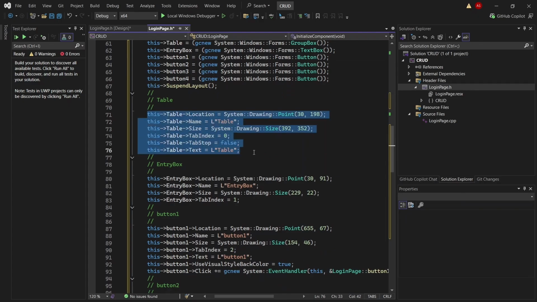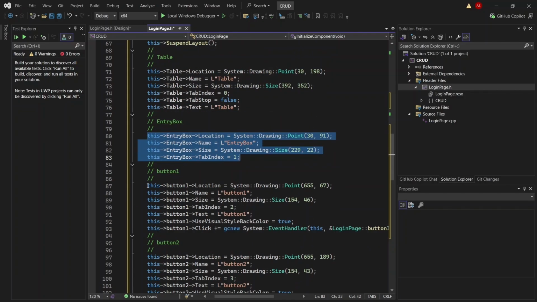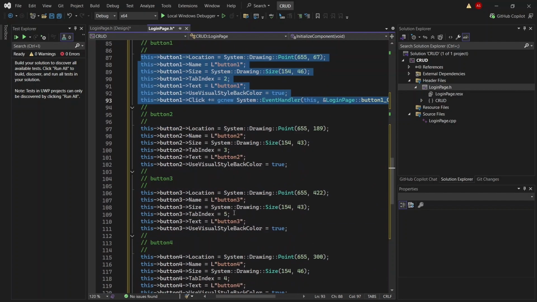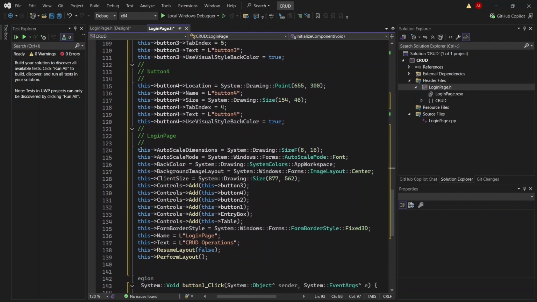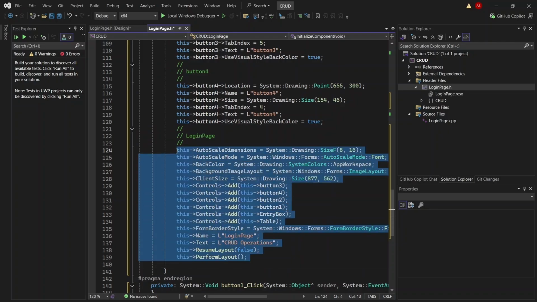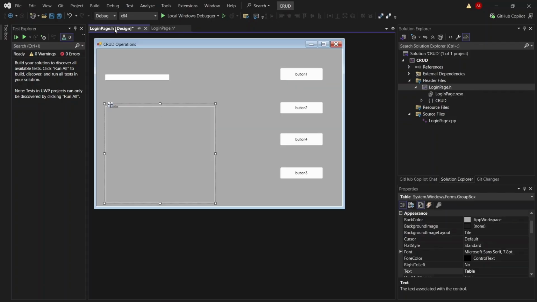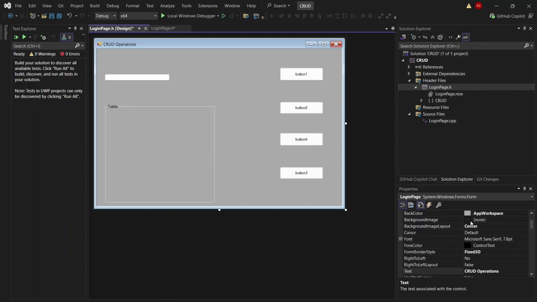Like these lines are for table, group box, column. These 4 lines are for entry box, column. These 5 lines are for buttons, same as for the other buttons, and this is for the whole page. As you see, I updated the text name with CRUD operations, but my property name is still login page. If you move there, click on the page, I updated the appearance text.